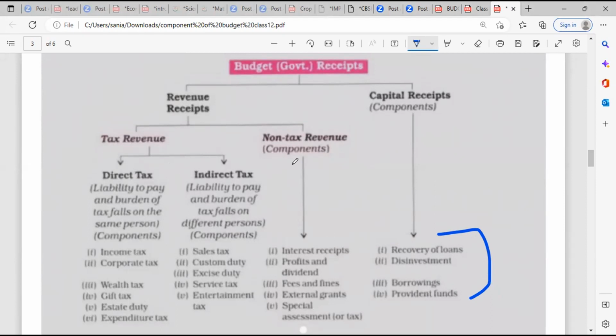But you have to read this table, because in some cases they ask you, sales tax comes under what? Revenue receipt or capital receipt. Students get confused, because though it comes under revenue receipt, it's a long process, so they cannot directly relate it. So make this table in your notebook so that whenever you're revising, you can just read it. In one marker they'll either give you sales tax, or ask for two examples of revenue receipt, two examples of capital receipt, two examples of indirect tax, or two examples of non-tax revenue.